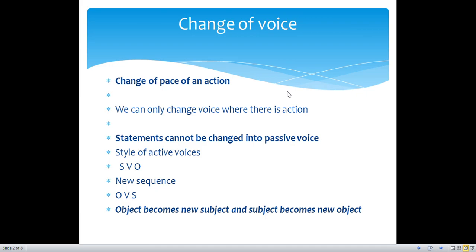We can only change voice when there is action. If there is no action, there will be no change. Statements cannot be changed into passive voices.